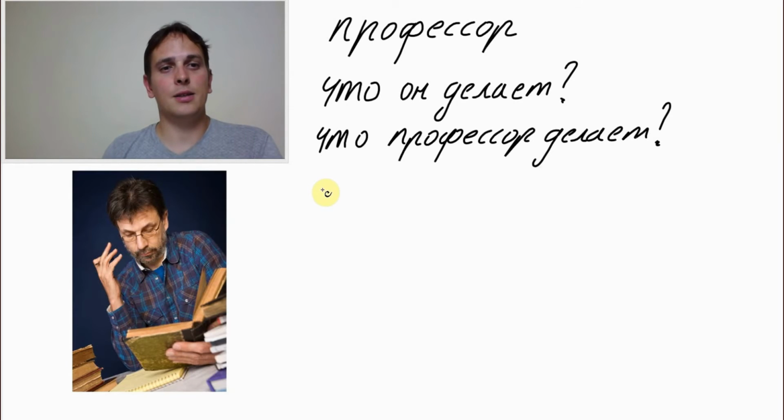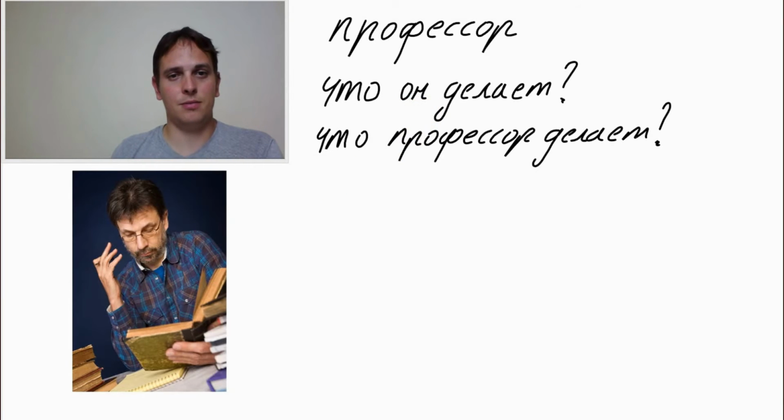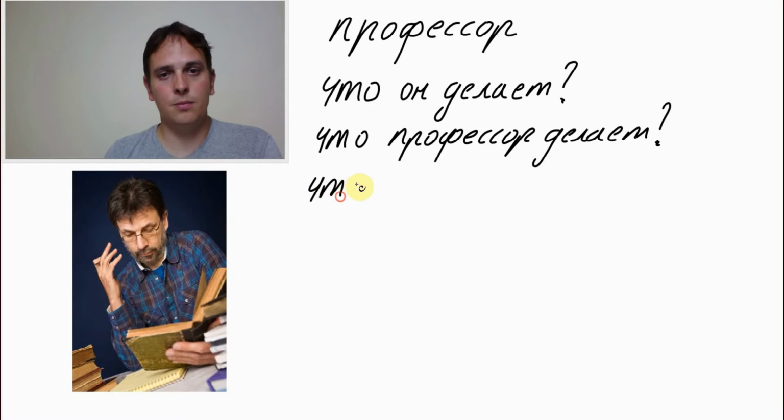Yes, and if we would want to ask about a female person, then we would need to replace он for male, he, with она, she. Then the question for the female person would sound like this. Что она делает? Что она делает?